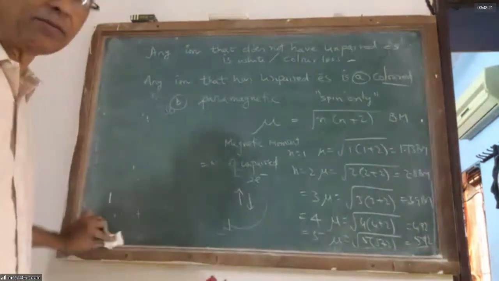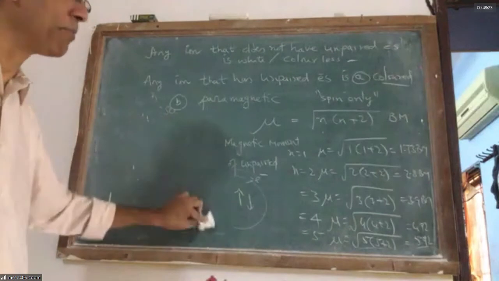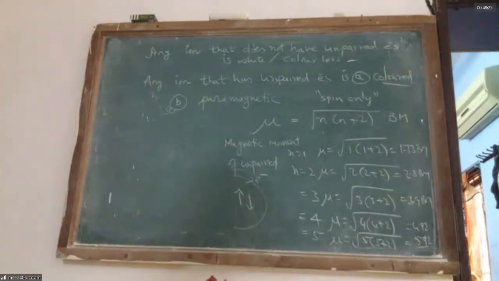So don't worry, I am just saying a point that in many reactions, d block metals and their compounds are used as catalysts. A catalyst is one which speeds up a reaction.